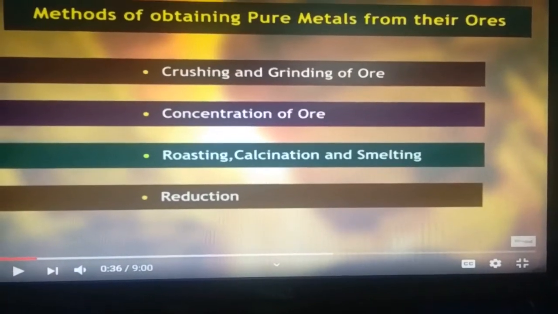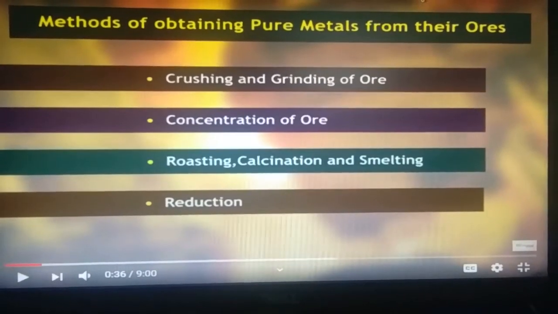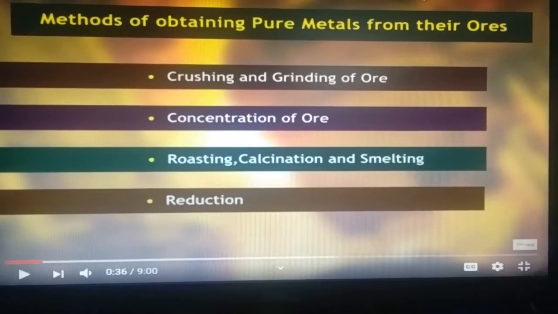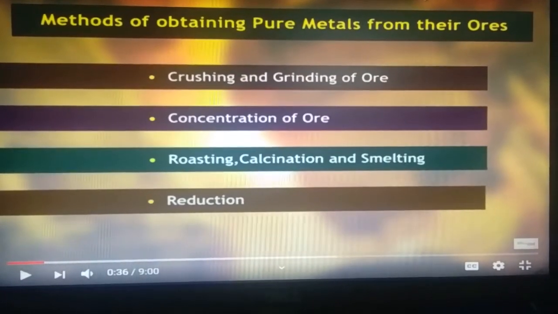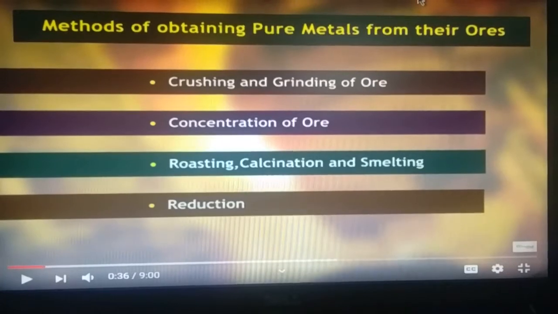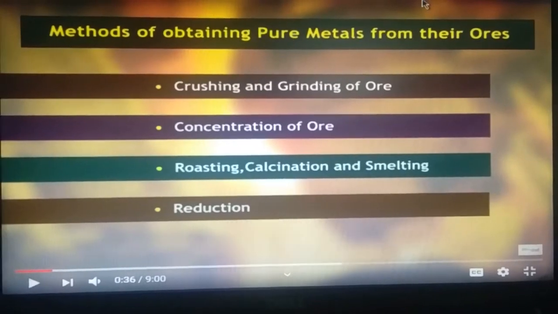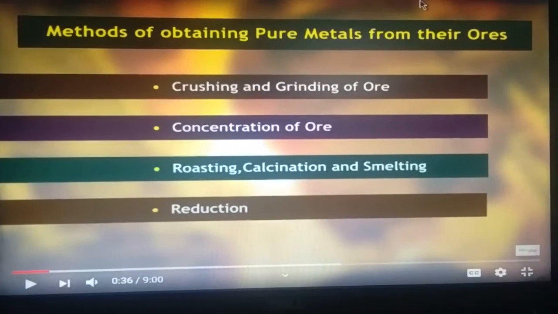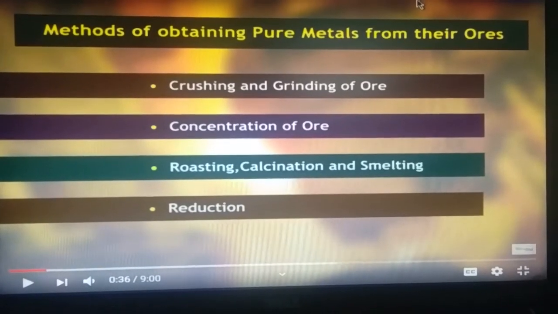The first step is crushing and grinding of ore. First of all, we should do mining of ores, and for mining we have to locate the proper site of the ore. After searching for the site of ore, we have to obtain it through mining or digging a pit. Now the first step involved in the process of metallurgy is crushing and grinding of ore.